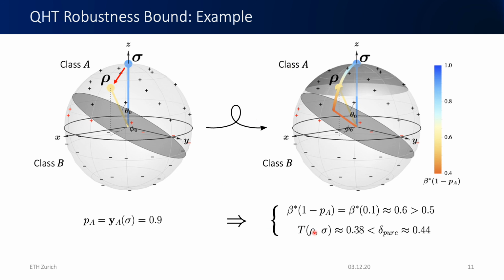And we see here that the trace distance between rho and sigma for this particular example is 0.38, which is smaller than the robust radius, which is calculated as 0.44. Or viewed differently, the optimal type 2 error for discriminating between sigma and rho is calculated to be 0.6, which is larger than 0.5, which is our robustness condition for the case where PA and PB sum up to 1.